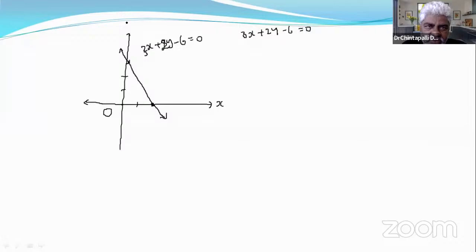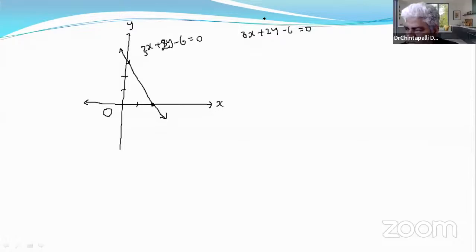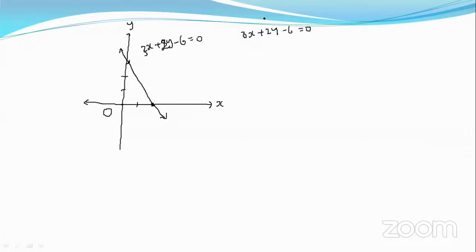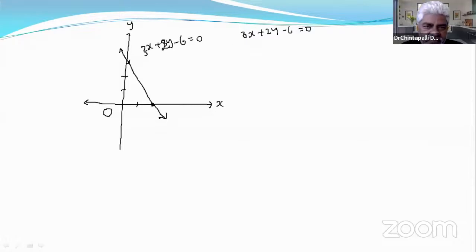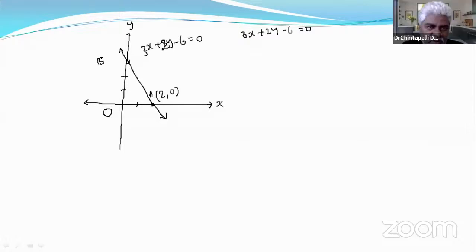To know the x-intercept, put y is equal to 0. What happens when we put y is equal to 0? 3x minus 6 equals 0, and we find the x value as 2. So it is 2 comma 0. And the y-intercept is 0 comma 3, point B.